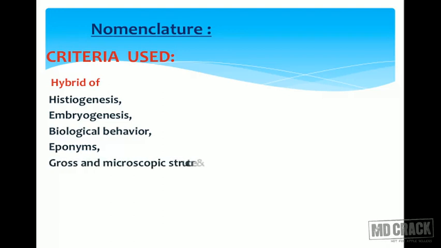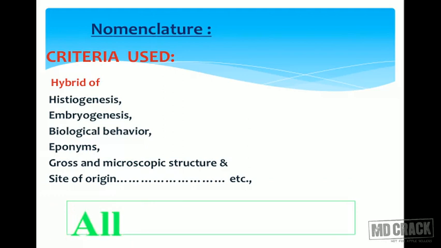Some of the tumors have been named after a scientist, eponyms. We also take into criteria the gross findings, microscopic findings, and also the site of origin. So most of the time we club a hybrid of these criteria, the most important being the histogenesis. What is the origin? What is the parent tissue that is giving rise to the tumor as such?